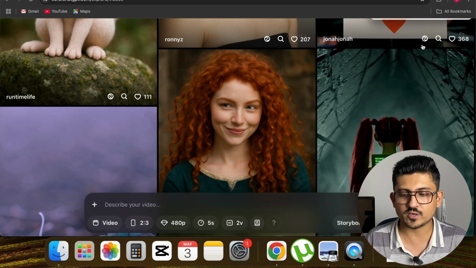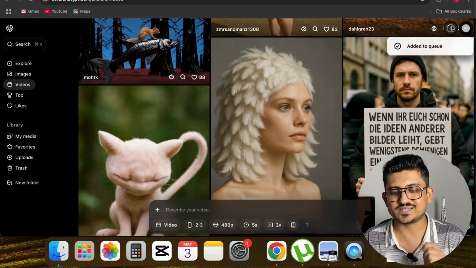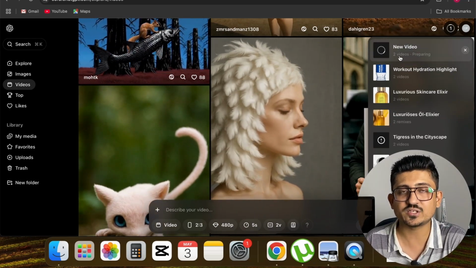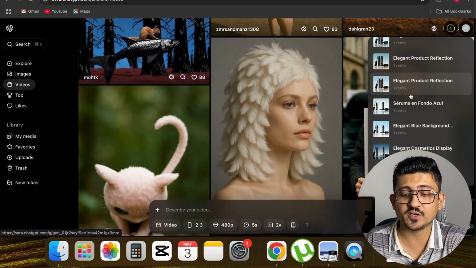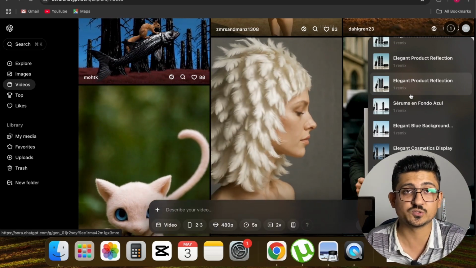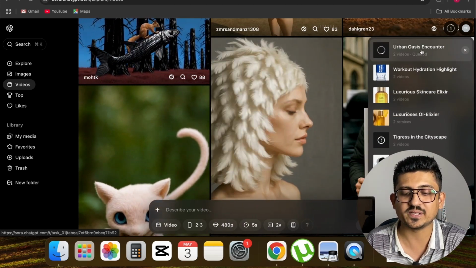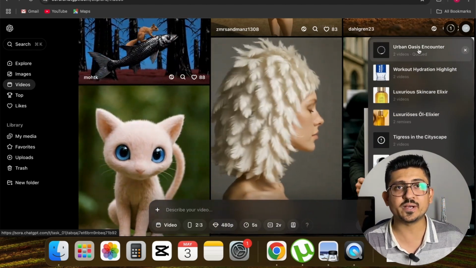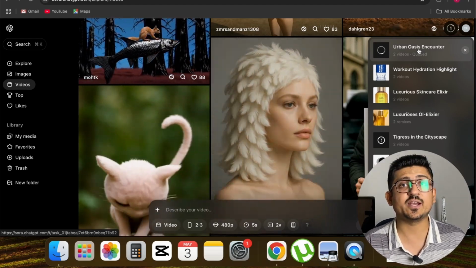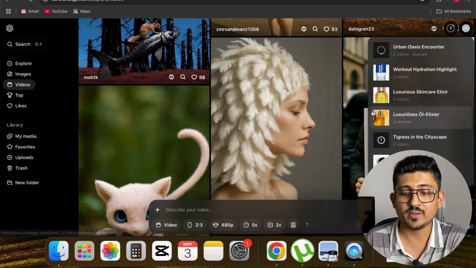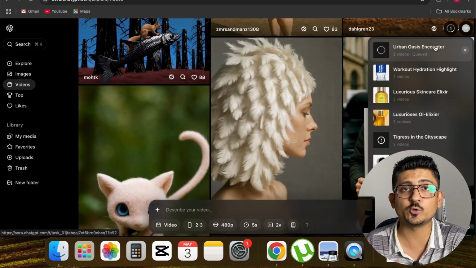On the top right corner, you can see a tab which says added in queue. If you click on this tab, you can see that right now it is creating one video for me. And if I scroll down, you can see that in the past week I have generated some videos from this tool for my products as well, which I sell on Amazon, right? If I just go up, you can see that it is being queued. It might take 1 or 2 minutes depending on the size and detailing of the video, right? As it is an AI tool, you can see that after my prompt, it has named my video as well, like Urban Oasis Encounter. Right now it is generating 2 videos for me.